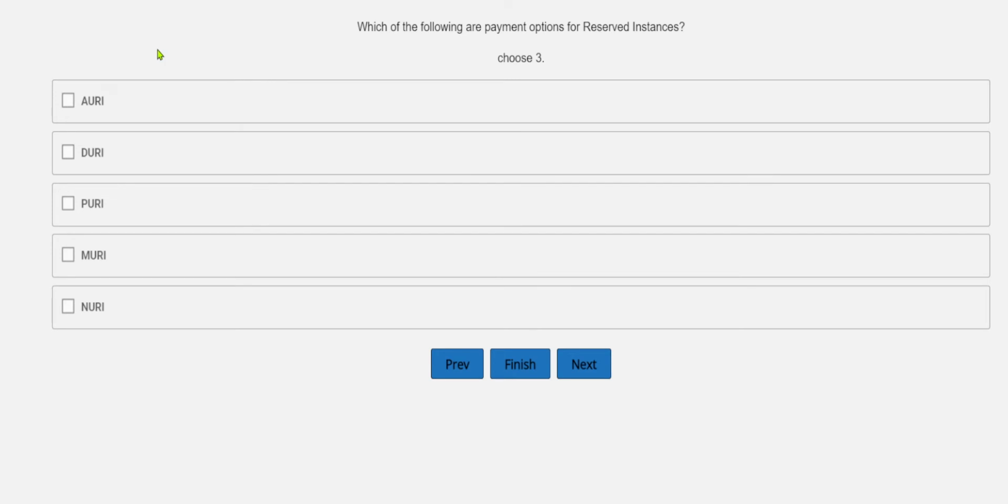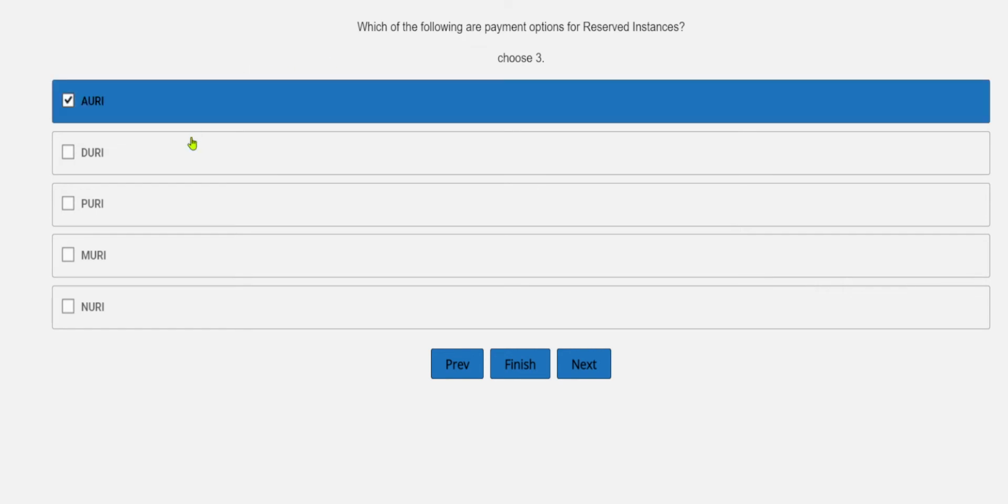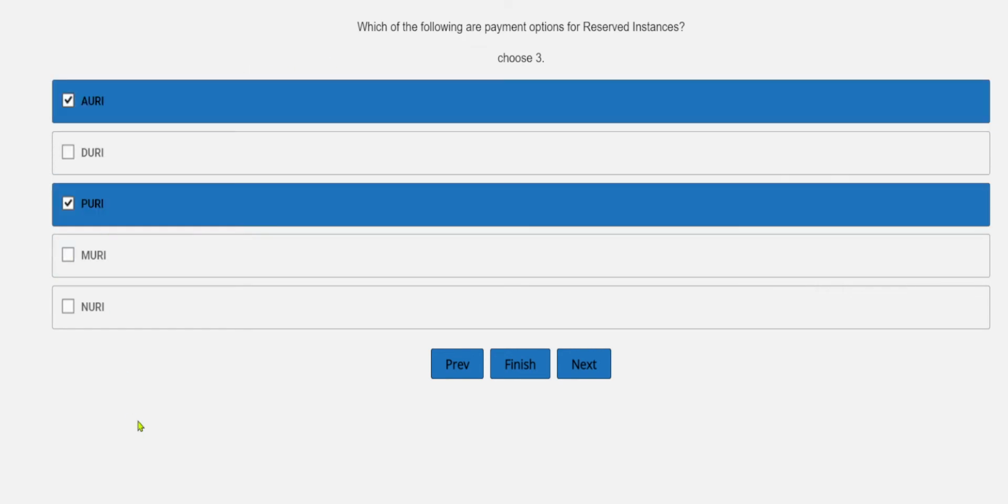Okay, yeah, which of the following are payment options for reserved instances? We need to remember this. The payment options for reserved instances are all upfront and partial upfront. We can see the option AURI, that is all upfront, and over here the partial upfront. These two are the correct options, so we can move to the next question now.